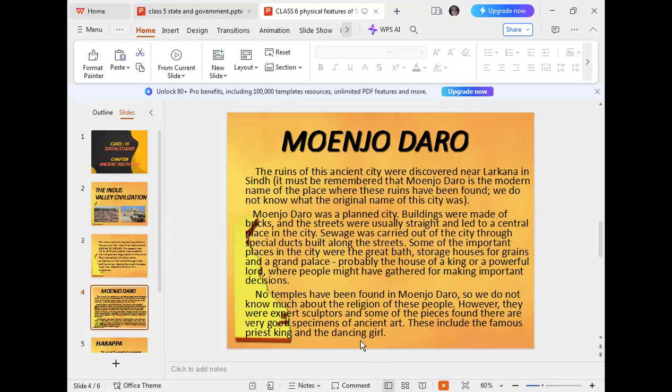You can see in your book as well, these sculptures are in the shape of the dancing girl or the priest king. Priest means the religious person. It might be possible that this specific religious person was the king of that time, or any priest of their own religion.